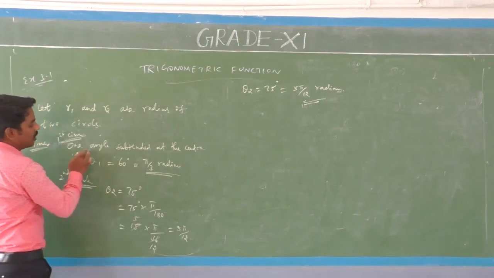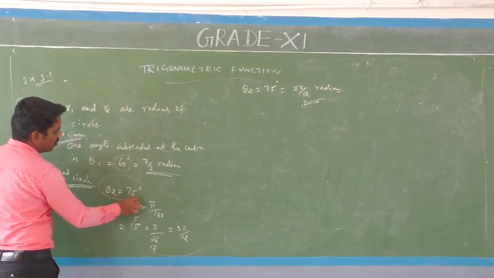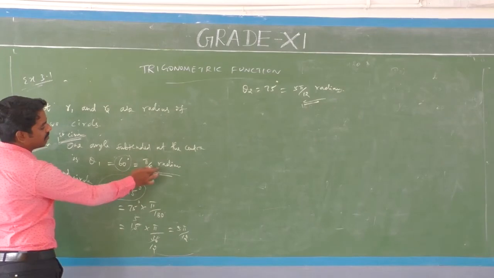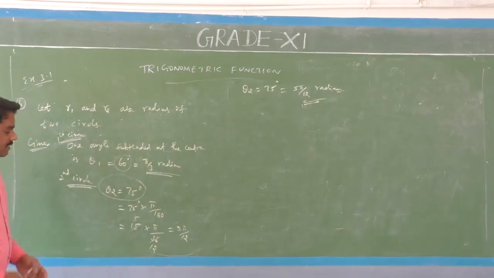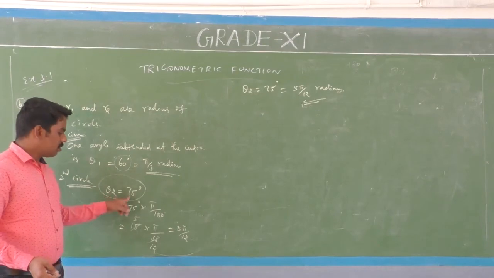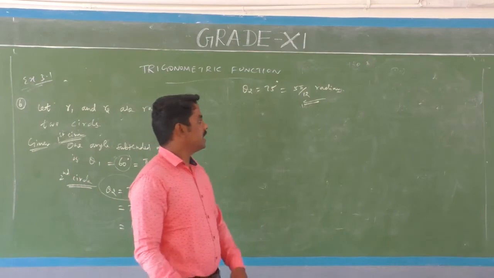Given information: the first angle is theta 1 equals 60 degrees, which is pi by 3 radian, and the angle of the second circle is 75 degrees, which is 5 pi by 12 radian.